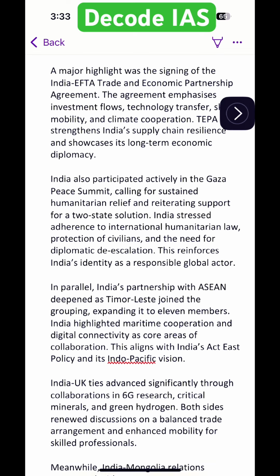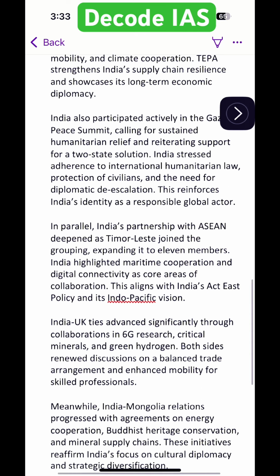India also participated actively in the Gaza Peace Summit, calling for sustained humanitarian relief and reiterating support for a two-state solution. India stressed adherence to international humanitarian law, protection of civilians, and the need for diplomatic de-escalation. This reinforces India's identity as a responsible global actor.